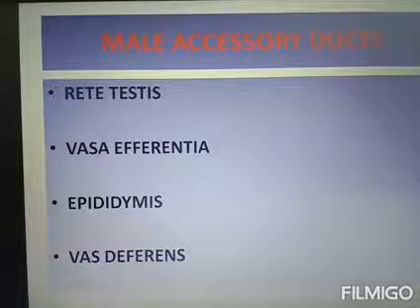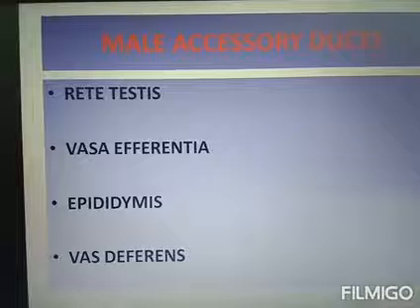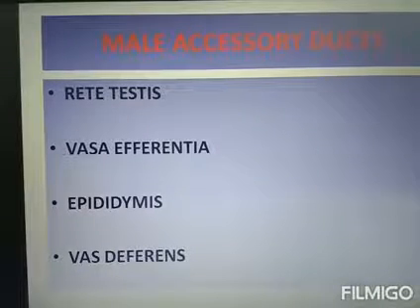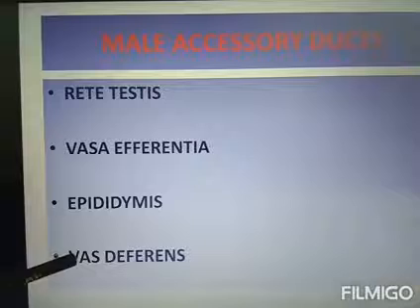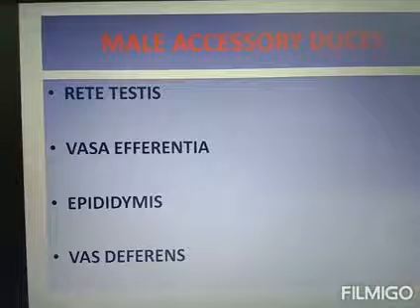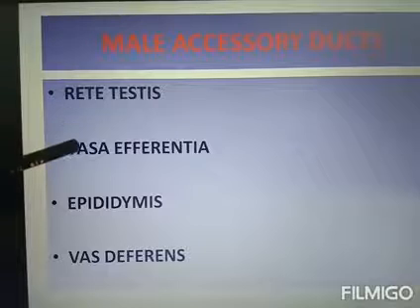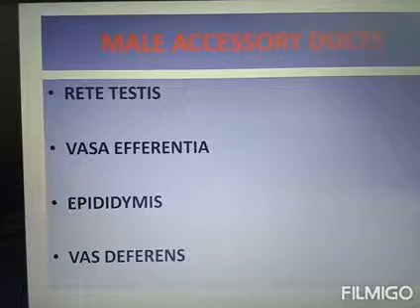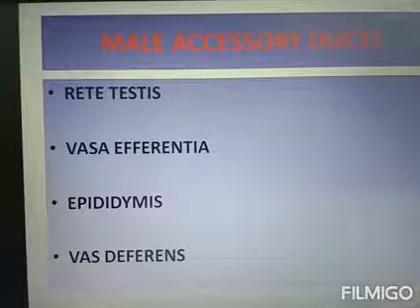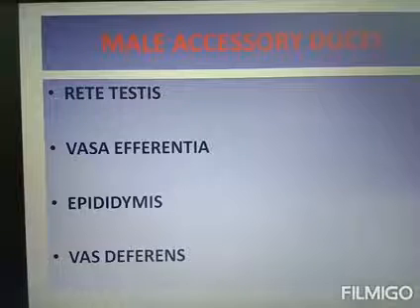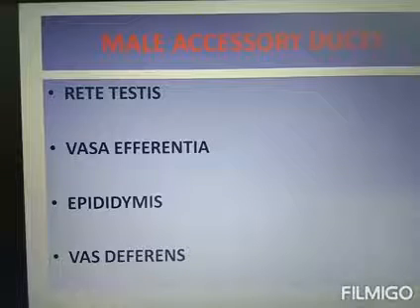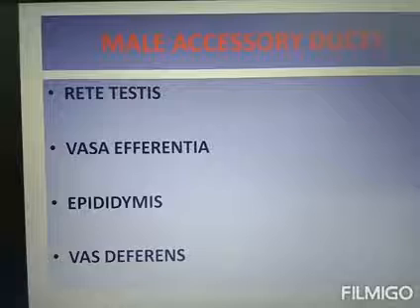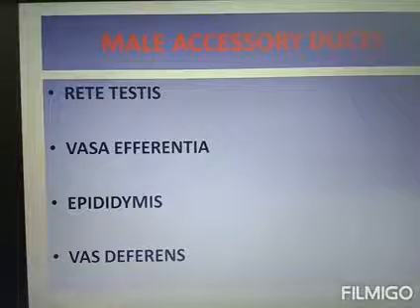The male accessory ducts include rete testis, vasa efferentia, epididymis and vas deferens. Got it? Rete testis, vasa efferentia, epididymis, vas deferens. The seminiferous tubules open into the vasa efferentia by a network of rete testis.